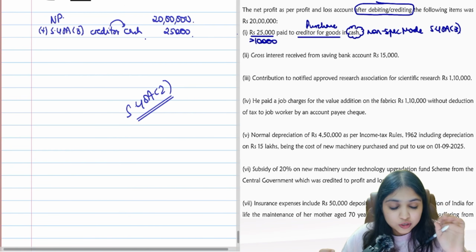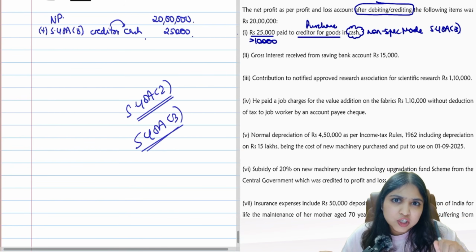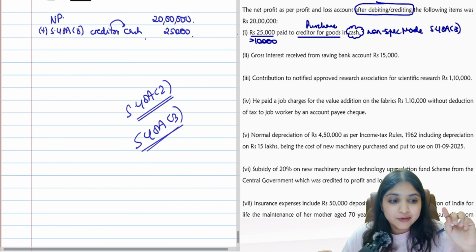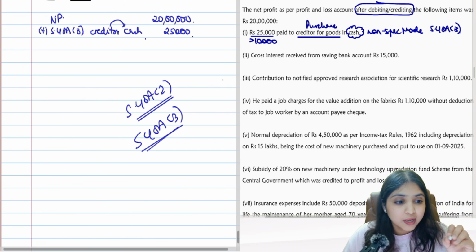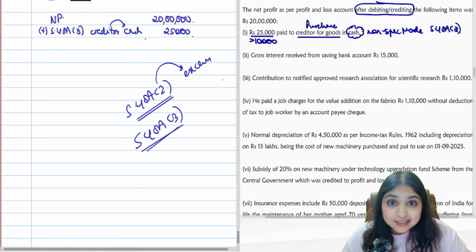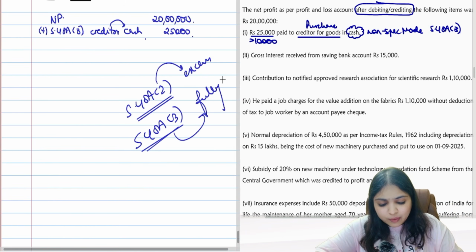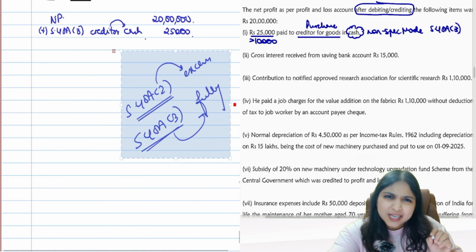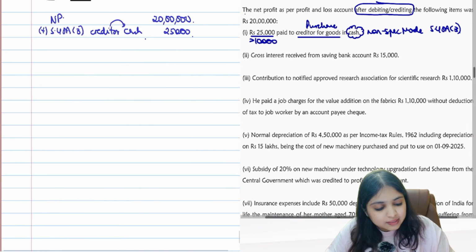This is 40A(3). What is 40A(3)? More than 10,000 rupees, you are making payment in non-specified mode. In 40A(3), here you disallow fully. You understood why I am reminding you this. In 40A(2), I disallow only excess. But in 40A(3), I disallow fully. Just wanted to remind you that one point. Basically, it's a potential silly mistake area. So be careful. 40A(3), I will disallow it fully.